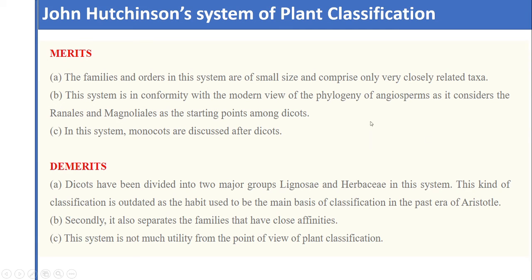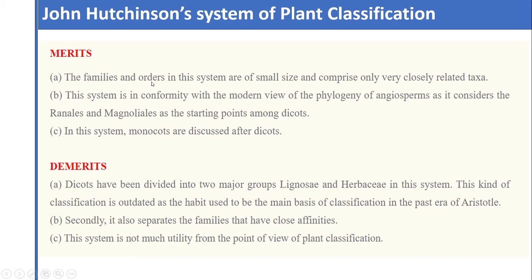Merits and demerits of John Hutchinson's system of plant classification. The merits of this system are: the families and orders in this system are of small size and comprise only closely related taxa.